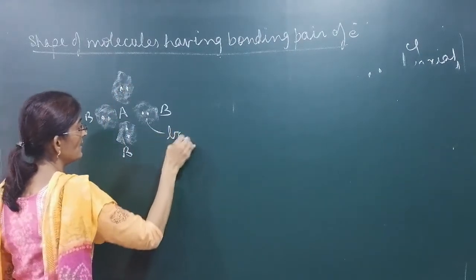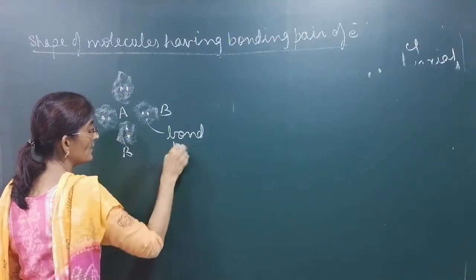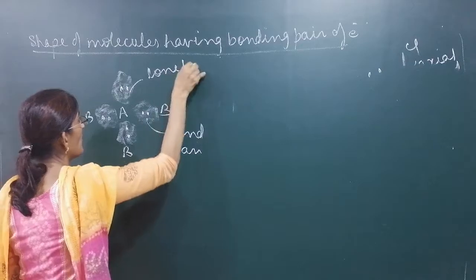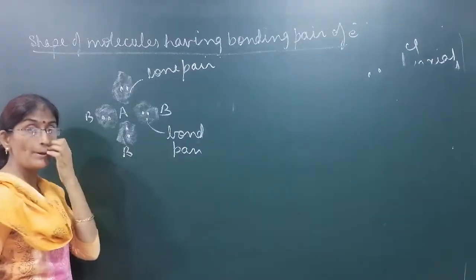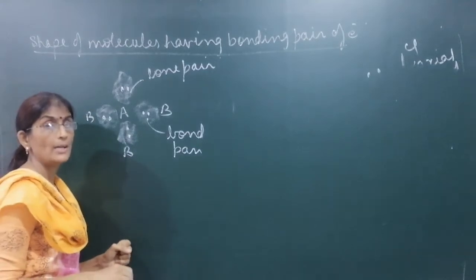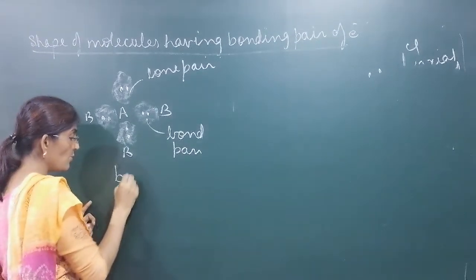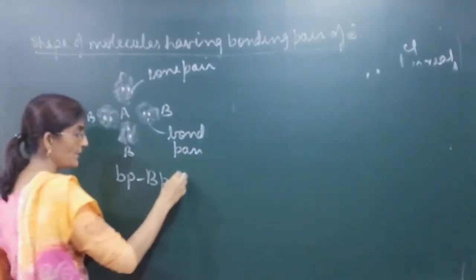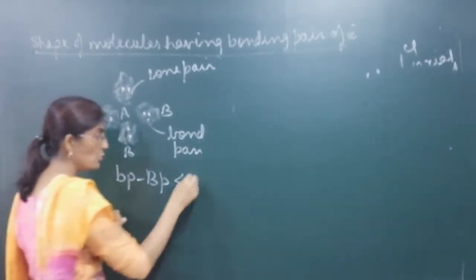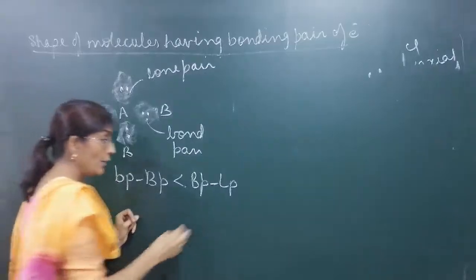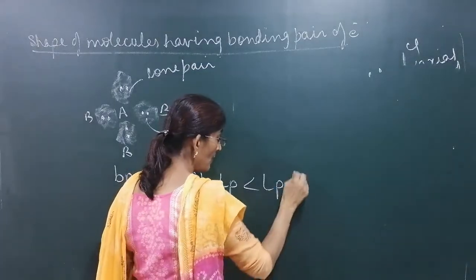ये कौन सा pair है? Bond pair, bonding pair. ये कौन सा pair है? Lone pair. Repulsion between all the electron pairs is not the same. If there is repulsion between two bond pairs of electrons, that repulsion will be least compared to bond pair and lone pair of electrons repelling, and lone pair repel maximum.